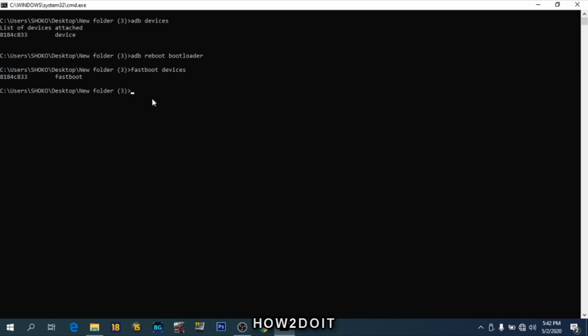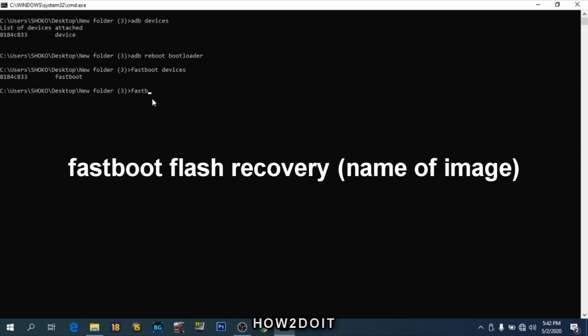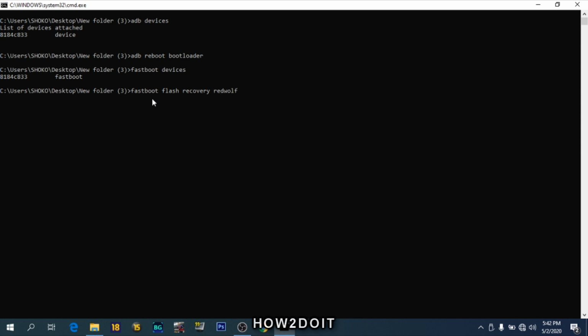So now type in fastboot flash recovery, and now you need to put in the name of your custom recovery, the one you downloaded earlier. Mine is redwolf, then .img, which is the normal format. So now it has been installed.